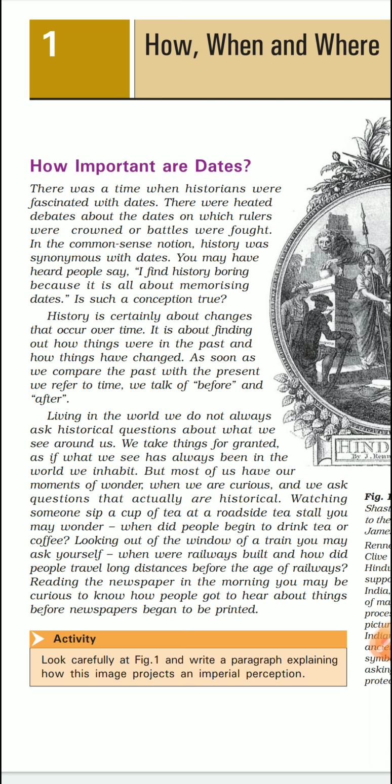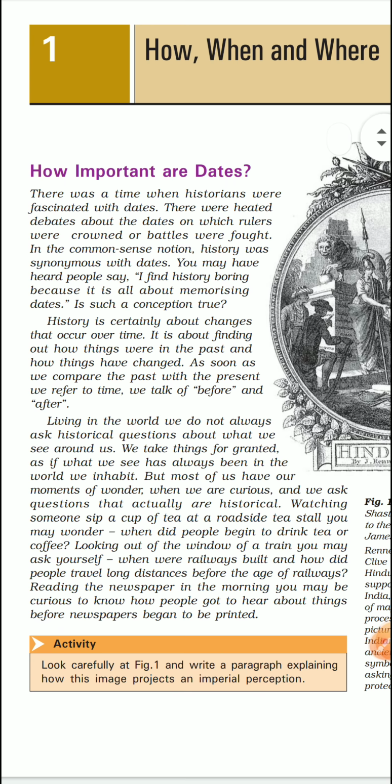You remember our chapter Delhi Sultanate and Mughal Empire, which you did in 7th standard, how there was a date and a year chart given with each king and emperor. Even as a student myself in school days, we used to remember all these dates and all these flow charts which had the dates of different events. Because of this, students feel history is very boring, because it's only about kings, rulers, what they did, what they didn't do.